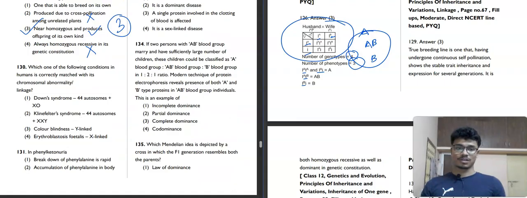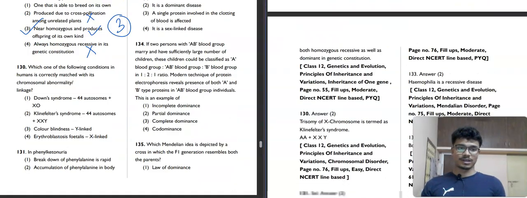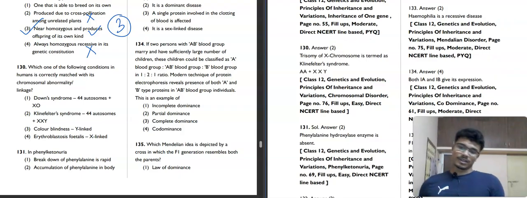Now we will move towards question 130. Let's read. Which of the following conditions in humans is correctly matched with its chromosomal abnormality or linkage? Down syndrome, 44 autosomes plus XO, it is not correct. 44 plus XO is for Turner syndrome.